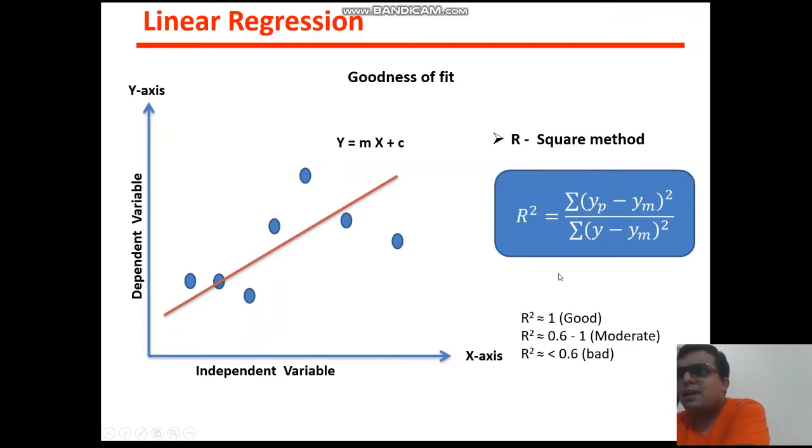You can categorize your model in three parts: first is good, second is moderate, and third is bad. Generally, if your efficiency is near to 1, then you can say that your model is good. If your efficiency lies between 0.6 and 1, then your model is a somewhat moderate model. If your efficiency is less than 0.6, then you can directly categorize your approach as a bad approach, and you need to go to some different algorithm.